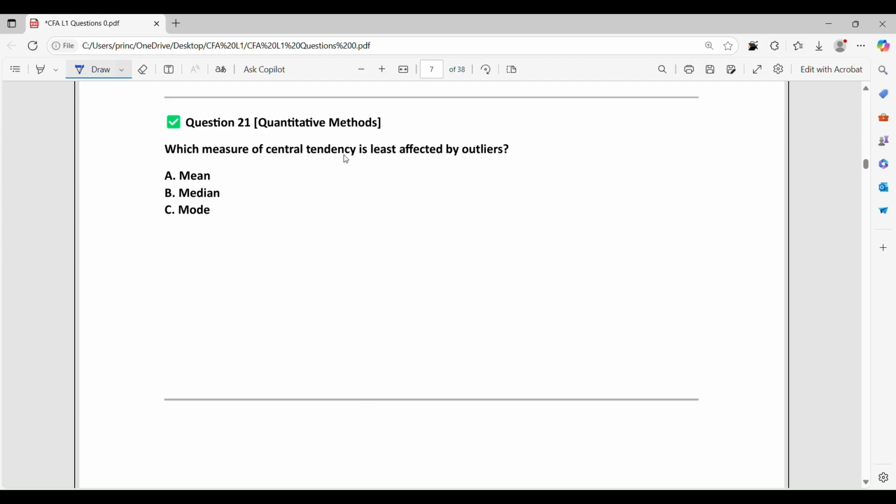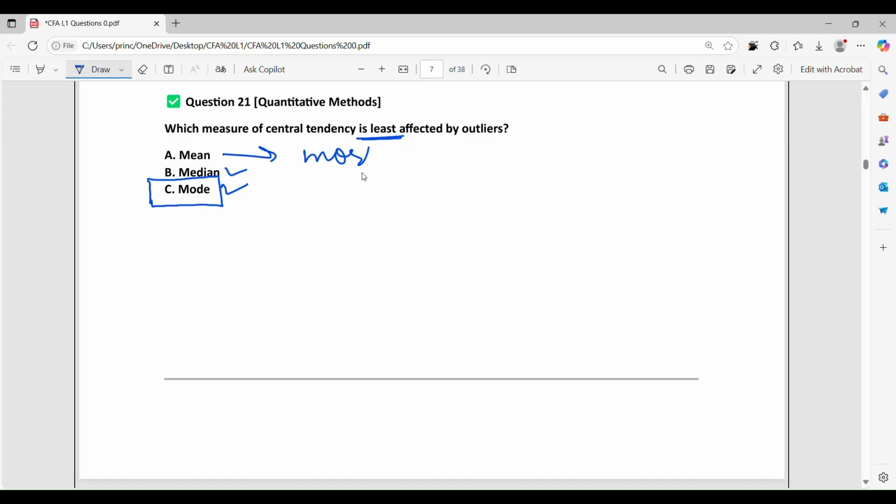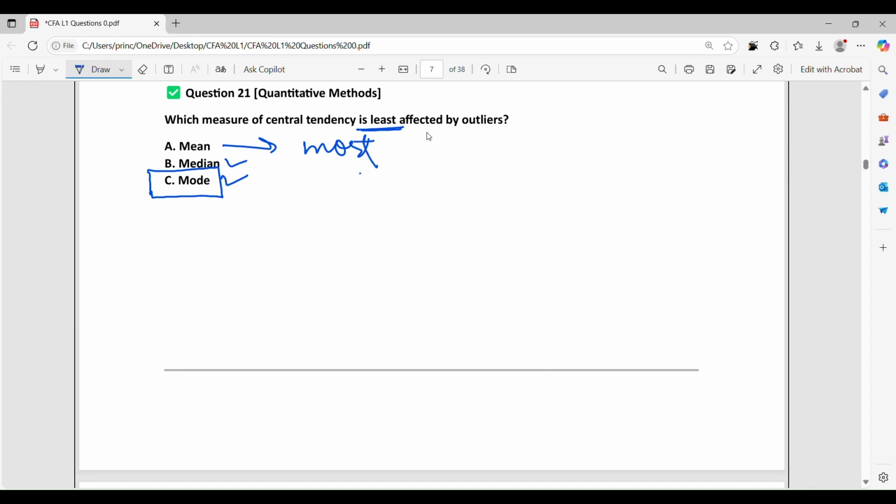Which measure of central tendency is least affected by outliers? Since the question says least, the answer can be median and mode also, but the most correct answer is mode. And if the question says which measure of central tendency is most affected by outliers, then the answer must be mean.